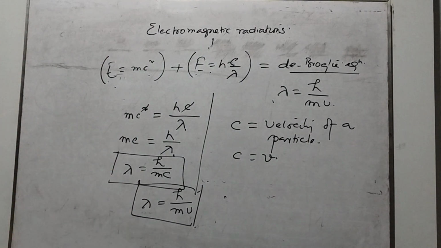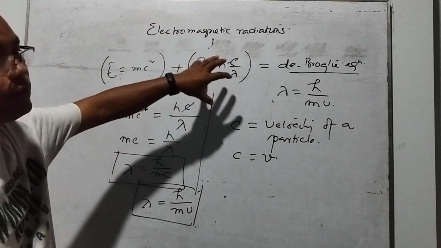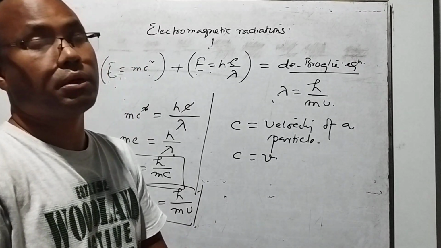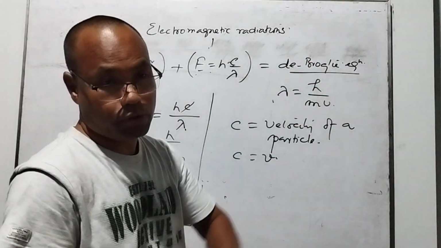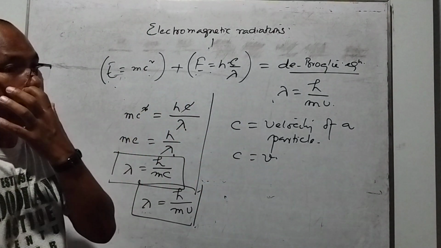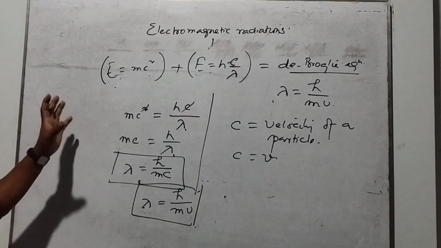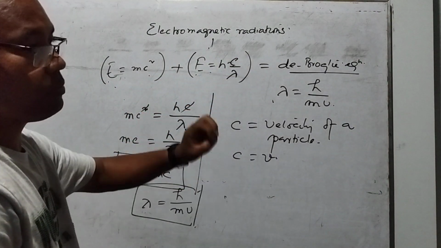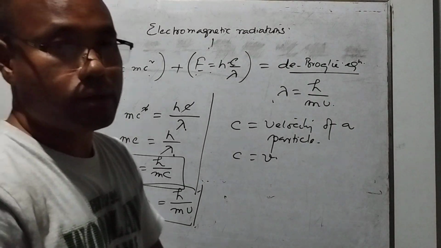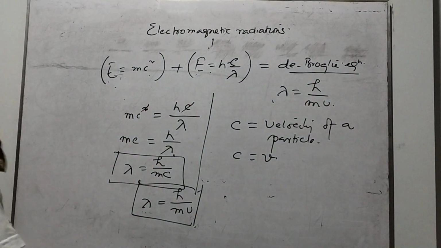That means what I conclude is that the combination of our Einstein energy and the Planck energy gives the relation between the wavelength and the mass of the particle. That is what we call the de-Broglie equation. Therefore, these key concepts of energies and wavelength are very important to understand how we found the de-Broglie equation from the two different forms of energy, the Einstein energy and the Planck energy.